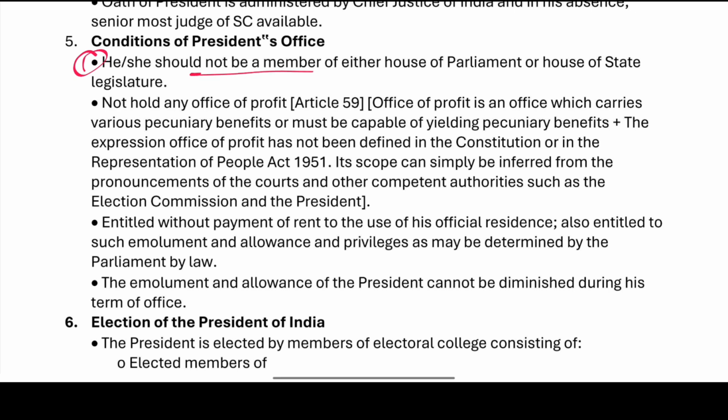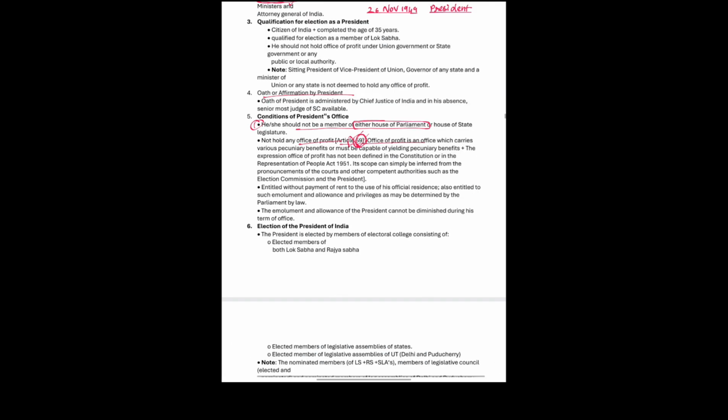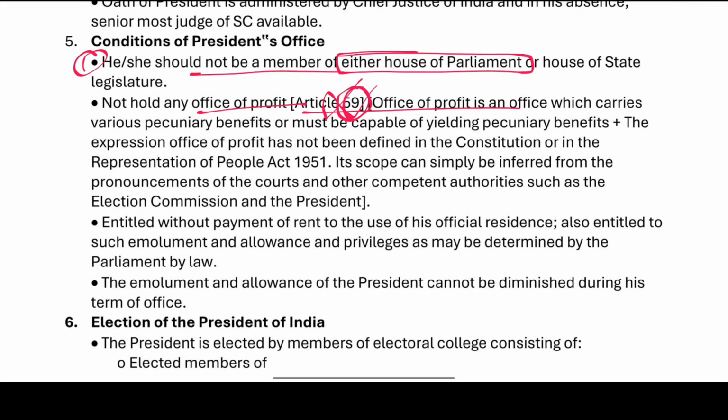Now, first thing is he or she should not be a member of either house of the Parliament. They should not be a member of either the Lok Sabha or the Rajya Sabha, right? They are not members of the houses of Parliament or even the state legislatures. They do not even hold an office of profit, right? So the office of profit option is also eliminated. Article 59 says the President should not hold an office of profit. He is not the bearer of an office of profit.